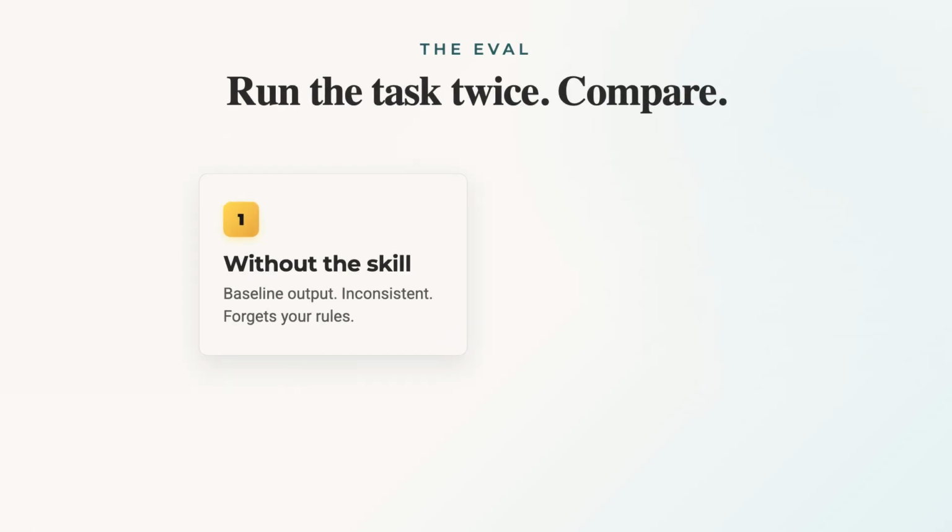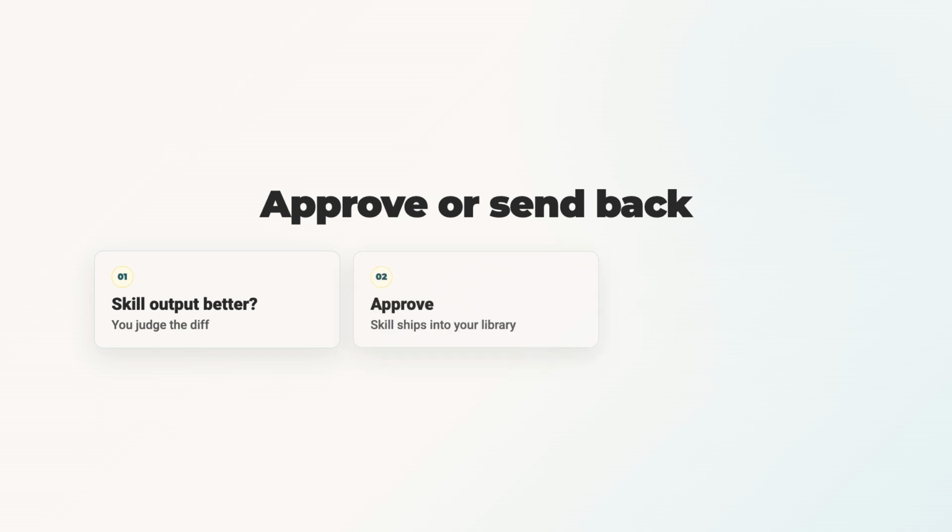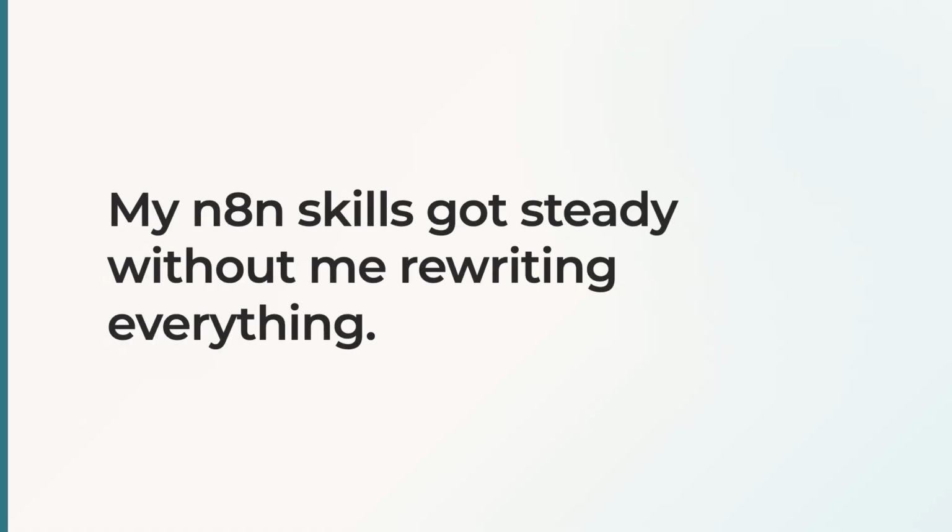Then comes the test. This test is called an eval. In simple words, eval means checking the answer. Claude runs the same task with the skill and without the skill. You compare both outputs. If the skill output is better, you approve it. If it is not better, you tell Claude what to fix. I did this with my N8N workflow skills. The output became much more steady without me rewriting everything.